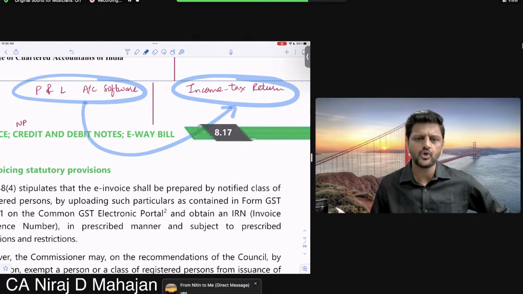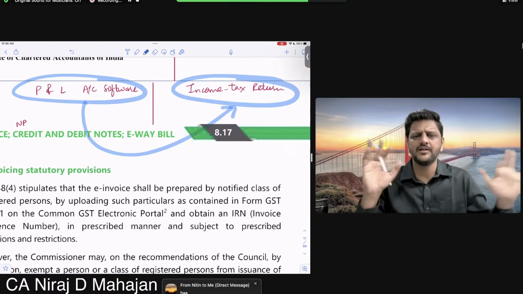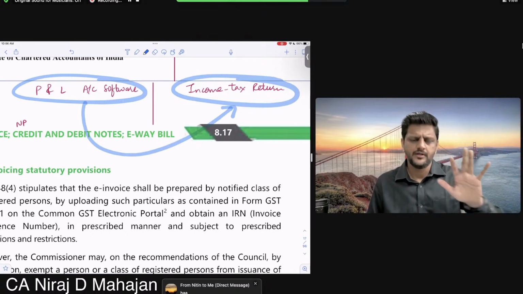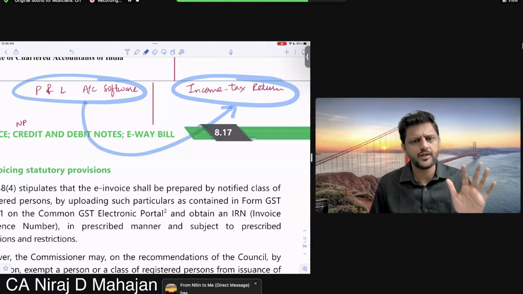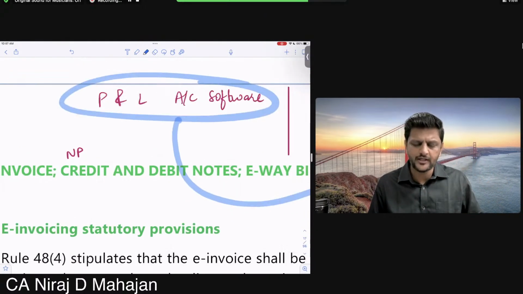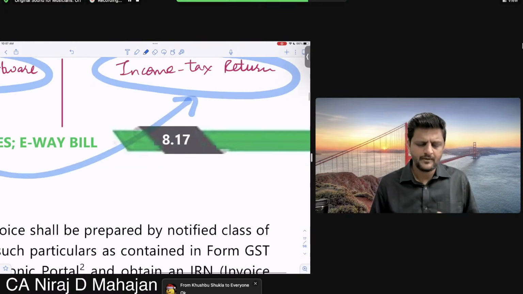Your headache is solved or no? Okay, till here? So automatically, let us say, automatically it shows. This is just a discussion. Automatically it shows what is my P&L, balance sheet. In PGBP, especially, you will have to show profit and loss account and balance sheet. So let us say from the software perspective, directly the details are going to my income tax return. Okay, finally, yeah. The same thing.